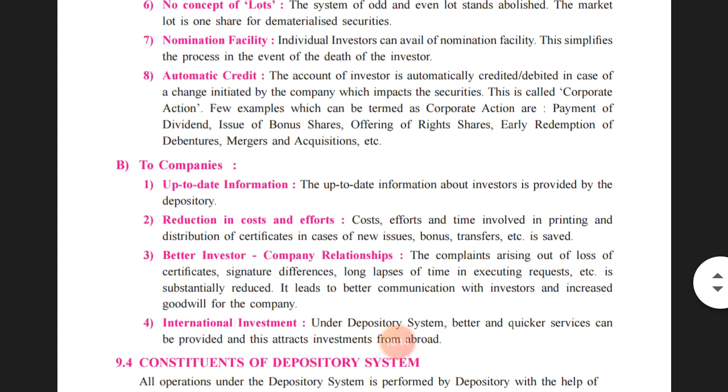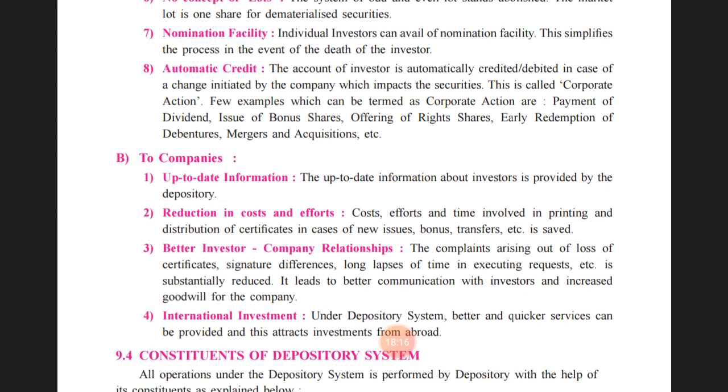Last one, automatic credit. The account of the investor is automatically credited or debited in case of a change initiated by the company which impacts the security. So if the shareholder has bought shares, or has sold shares, then accordingly his account will be debited and credited. This is known as a corporate action.